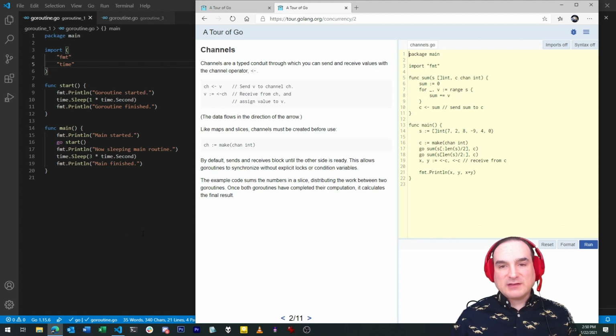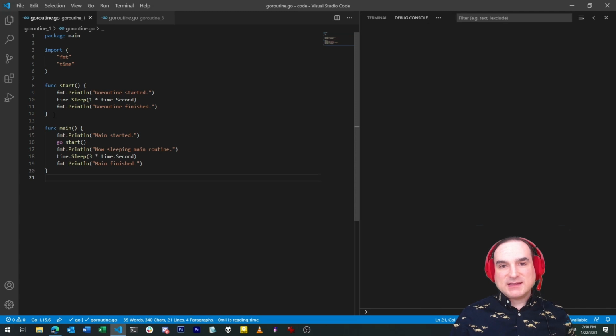Most languages these days have some way to perform concurrency. That's the ability to cooperatively run multiple tasks in parallel. Python, for instance, has async and await. Go has what are called Go routines.